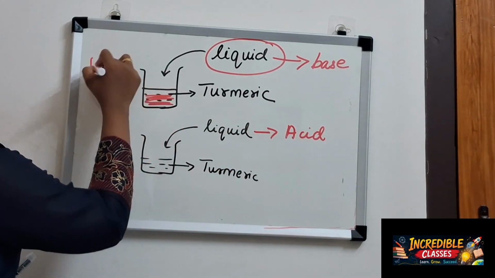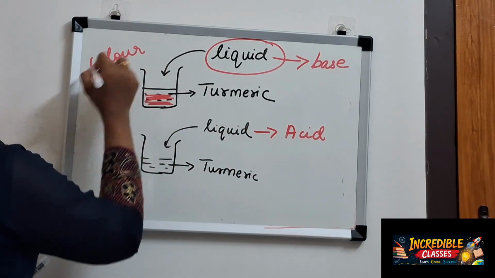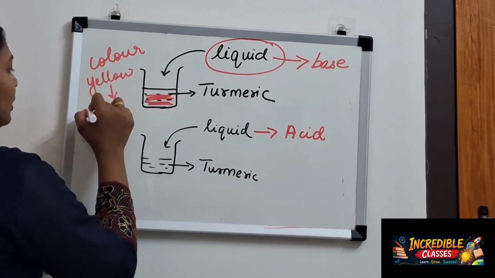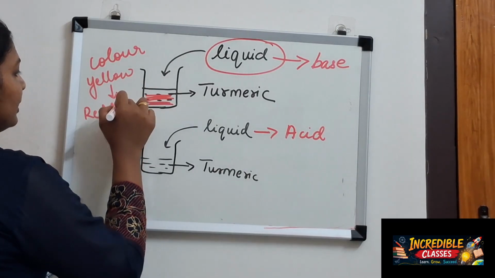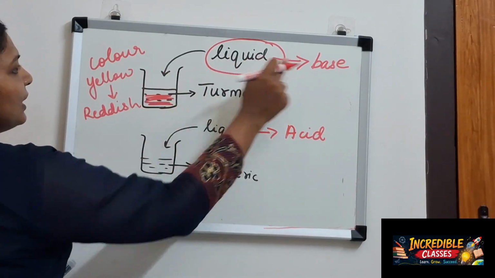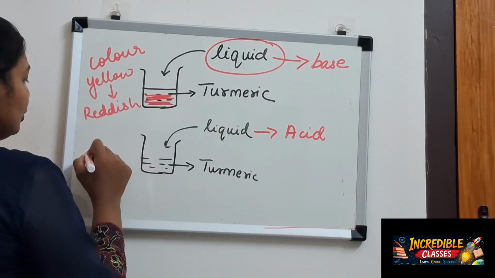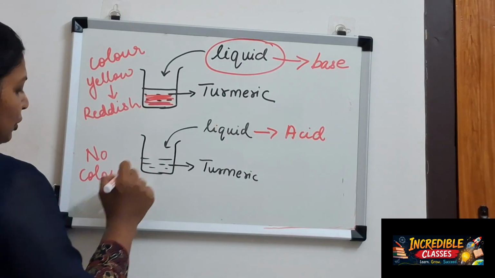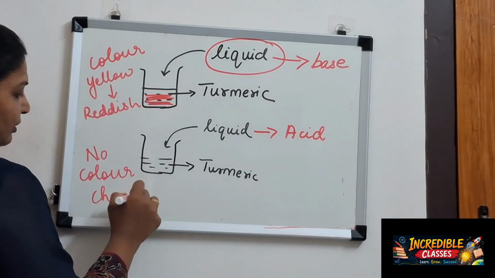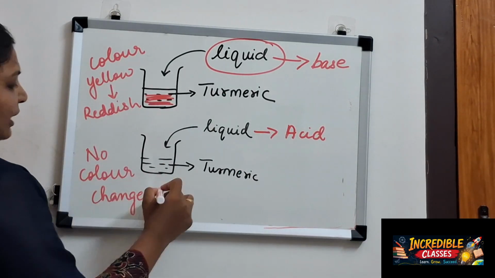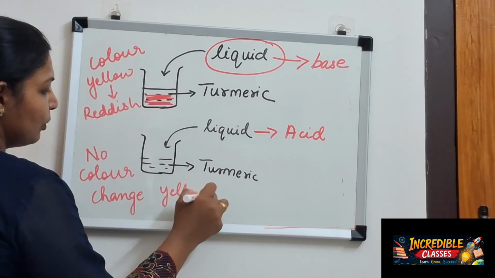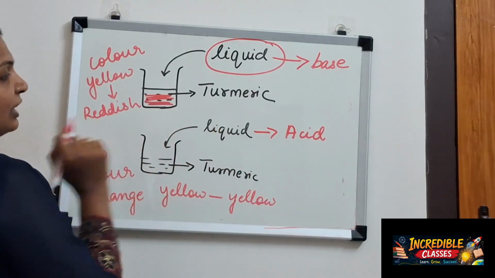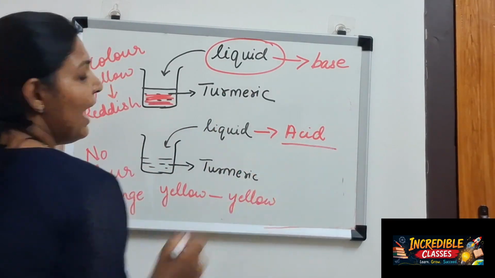Color change from yellow to reddish brown means the liquid is a base, and no color change, yellow is still yellow, means the liquid I put is an acid.